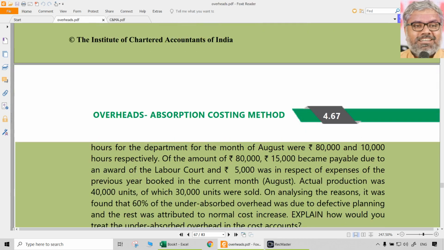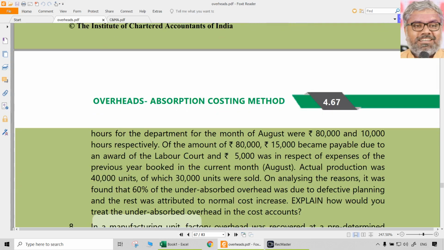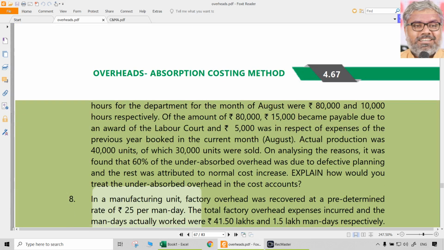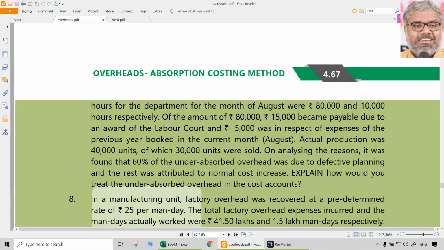But actual overheads are how much? 80,000 rupees. Really incurred expenses are 80,000 rupees. But don't jump to conclusion, read it carefully. Out of the amount of 80,000, 15,000 became payable due to an award of the labor court. Is that going to happen normally? No, that is maybe a court judgment, which is not a recurring item. That's an exceptional item. So we don't have to worry about that. So out of this 80,000, let us exclude 15,000. That is not going to be important for us.